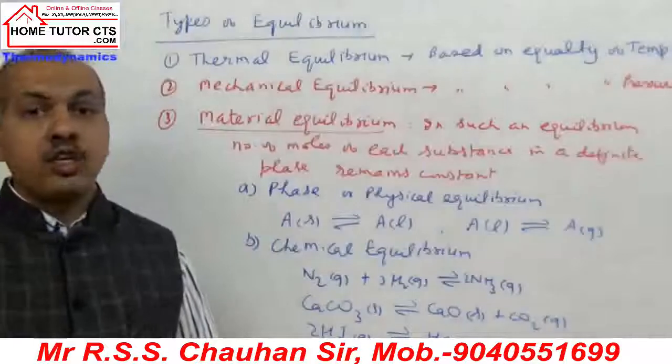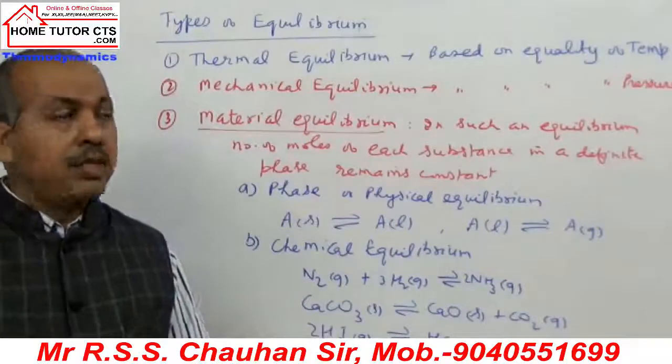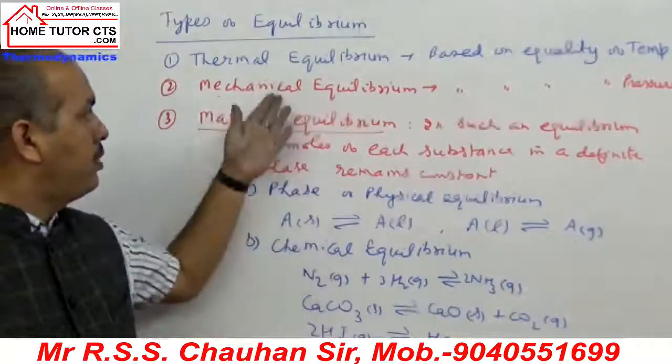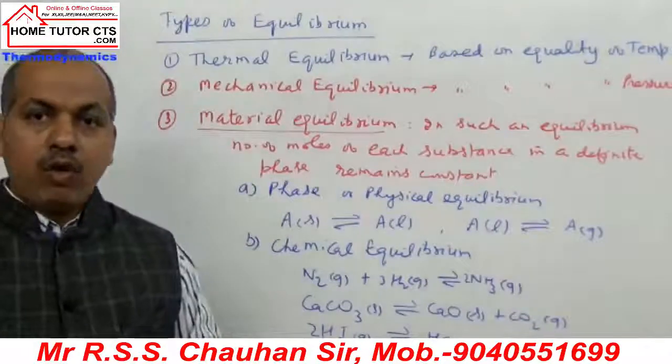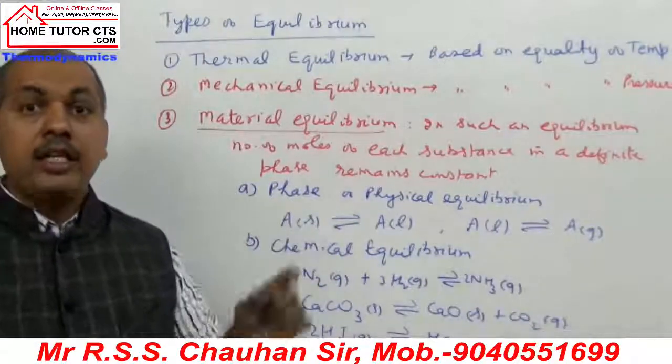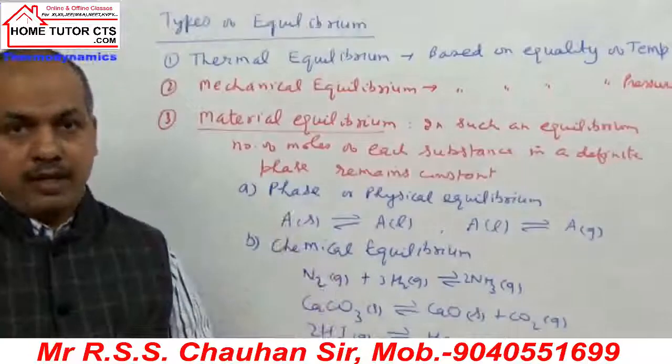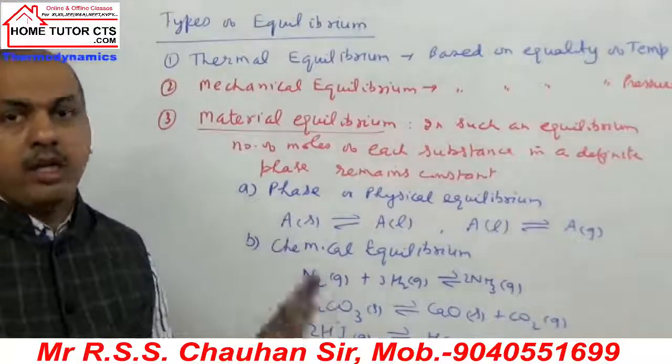All three should be there: mechanical, thermal, material. When all three exist together in a closed container, closed vessel, then it is called thermodynamic equilibrium.